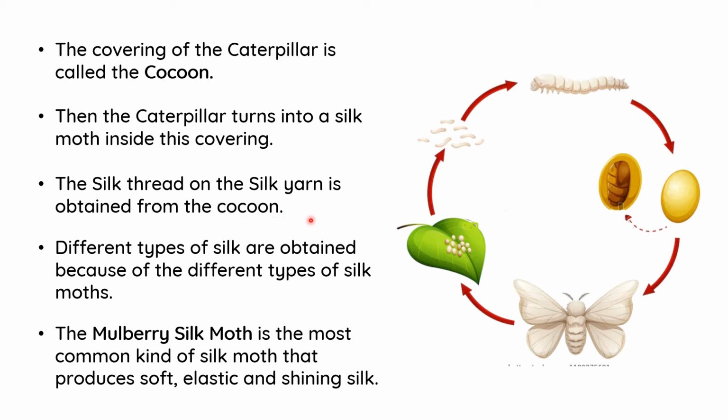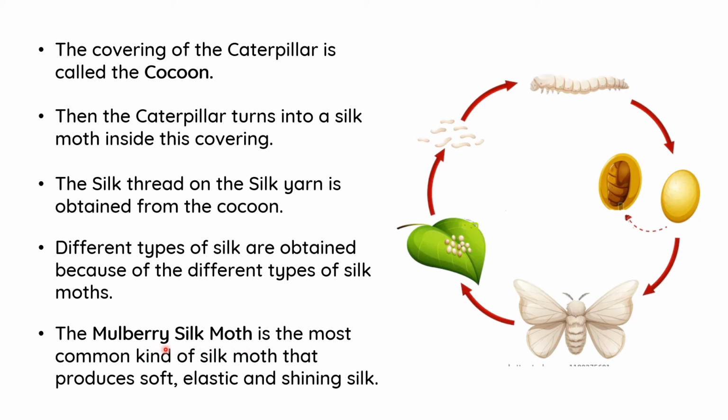So we take this part. For obtaining the silk fiber, we take the cocoon. Different types of silk are obtained because of the different types of silk moth. From different moths, we get different types of silk. The mulberry silk moth is the most common kind of silk moth, and it produces soft, elastic and shiny, or lustrous, silk.